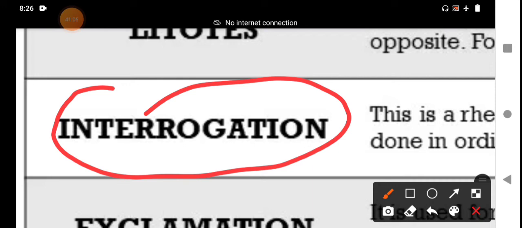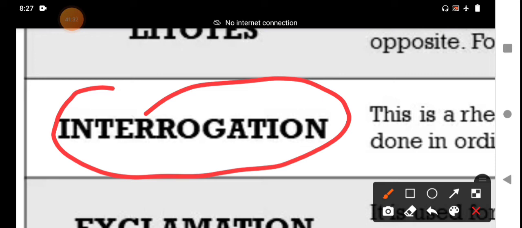That means we are using this figure of speech in many writings by the authors, by the writers. A rhetorical mode of affirming, denying something more strongly. Affirming means accepting emphatically, more than could be done in ordinary language.